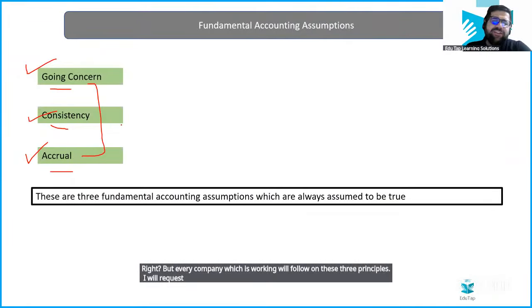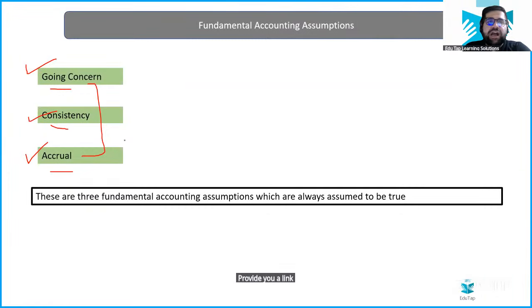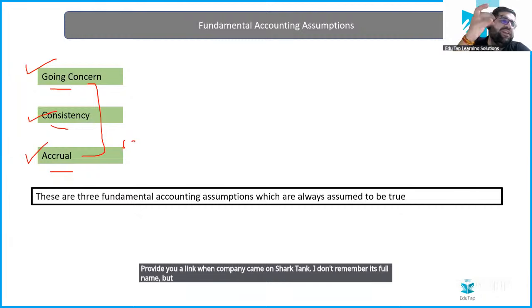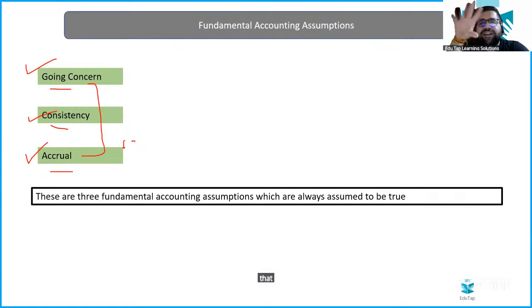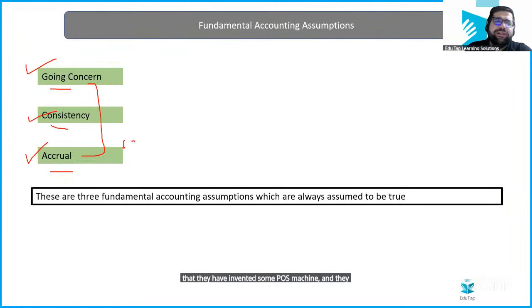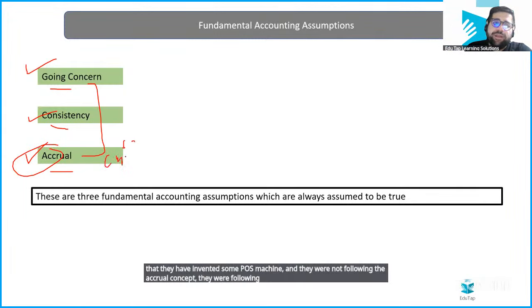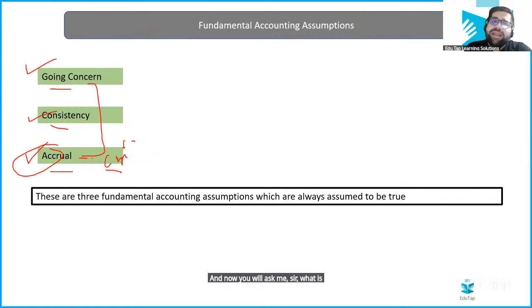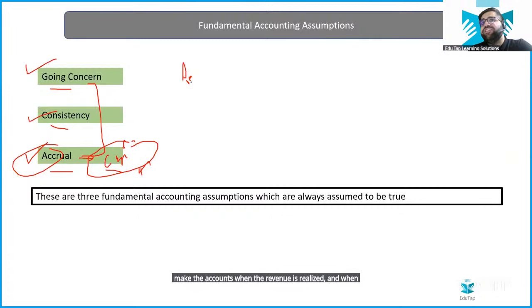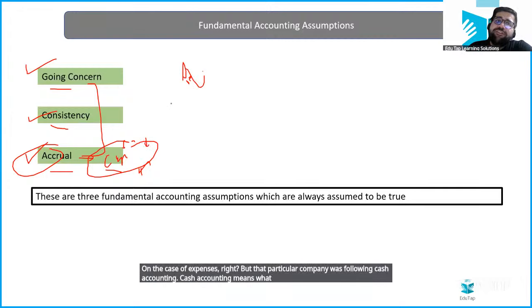I will provide you a link. One company came on Shark Tank. I don't remember its full name, but it was related to some POS machine, and they were not following the accrual concept. They were following the cash concept. Now you will ask me, sir, what is the cash concept? Cash concept is basically doing accounting based on cash. In accrual, we make the accounts when the revenue is realized and when the obligation is realized in the case of expenses. But that particular company was following cash accounting.